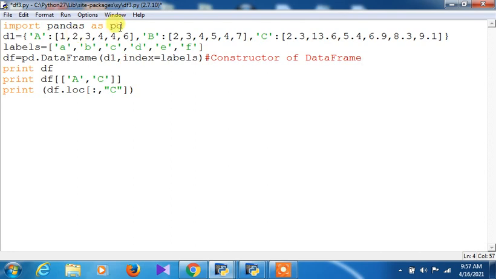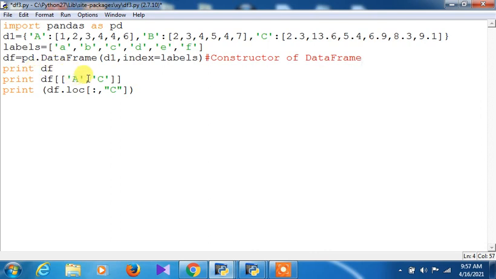And import pandas as pd, what is that? pd is the alias of Python pandas. As I told you in the class also, for pd you can take x, y, z, whatever you like. Then it has to be given here as x, and the dot will be the associative operator, and then you call. All right, fine. Now print df, you can print the df. This is the printing of the data frame.